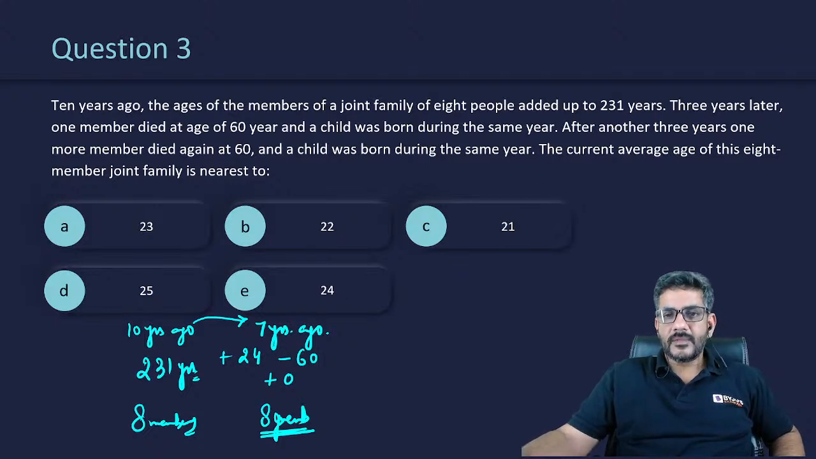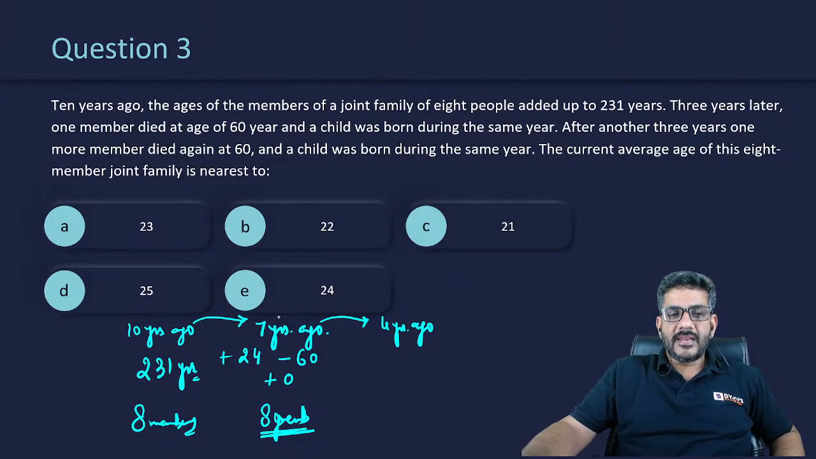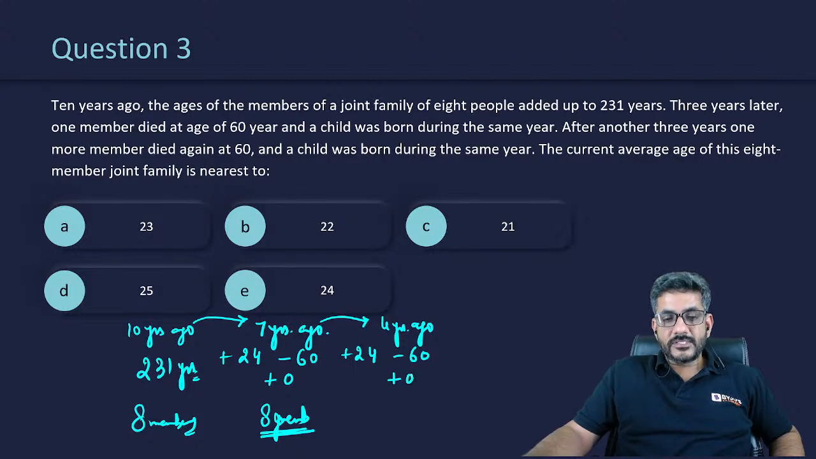और आगे चलते हैं. After another 3 years, 3 और साल लगा देते हैं, that means till 4 years ago, one more member died at an age of 60. So again, in these 3 years, the age again must have increased by 24, but then again a member died and a child was born during the same year. So that means plus 0 is also done, right? So once again, the number of members is 8 only. The current average age of this 8 member family. So current means after another 4 years. In these 4 years, the ages of these 8 members would further increase by 32.